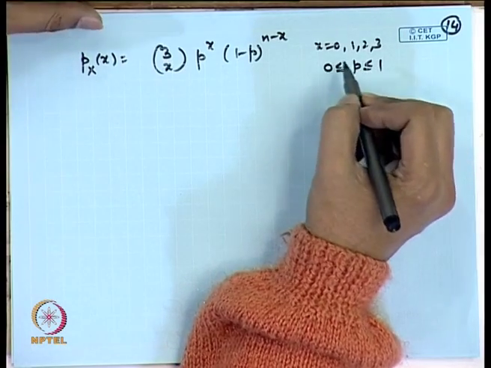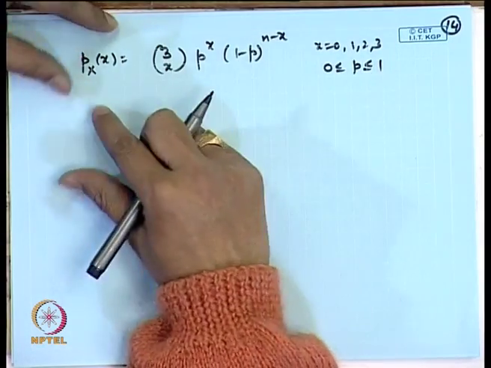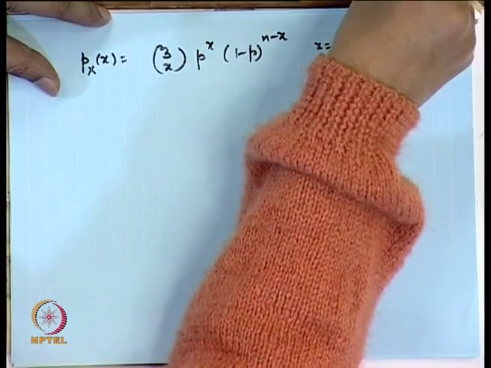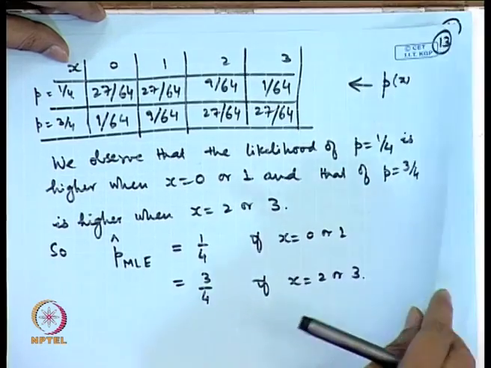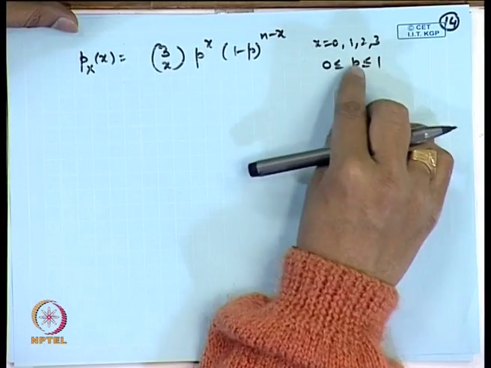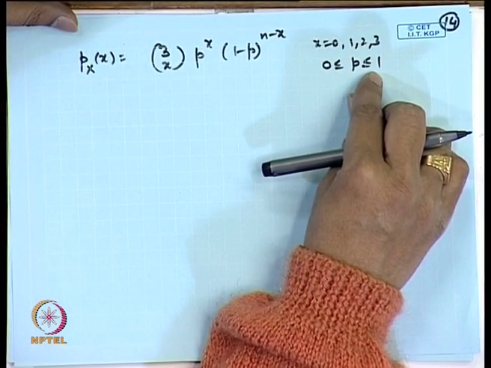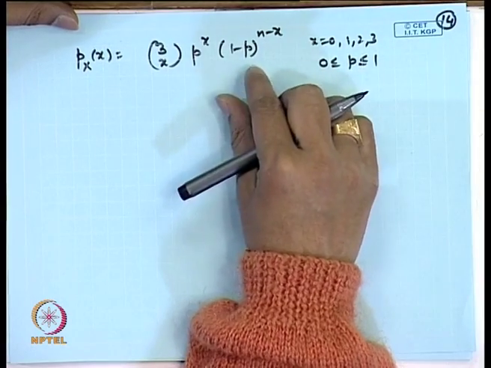So, naturally now the problem is more complicated. I cannot make a table of this nature for all values of p, because there are uncountably many values of p in the interval 0 to 1. However, I can use the usual methods of analysis or calculus to find out the value of p which will maximize this function.